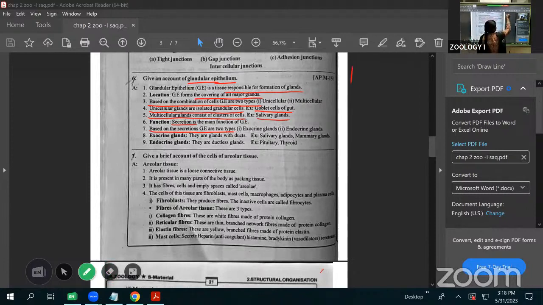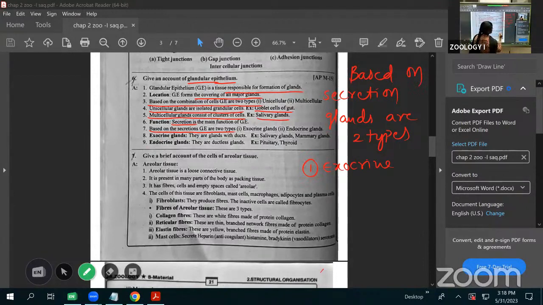Based on secretion, glands are two types. What are they? Exocrine glands, all of you know, I think.